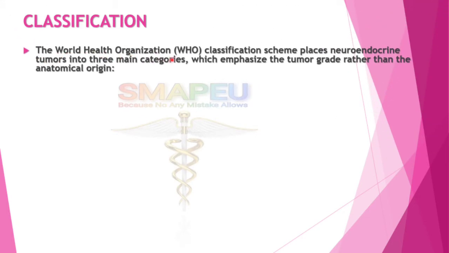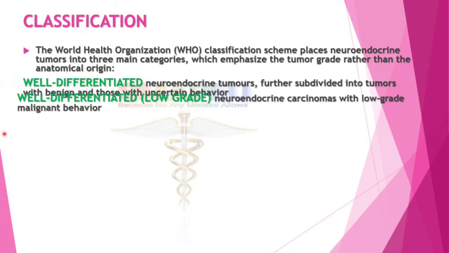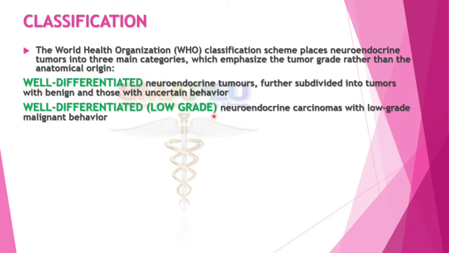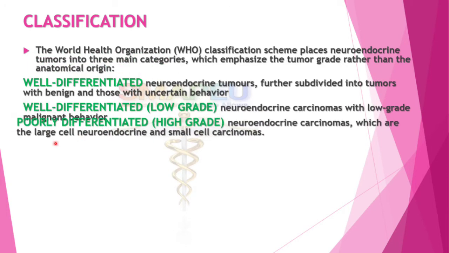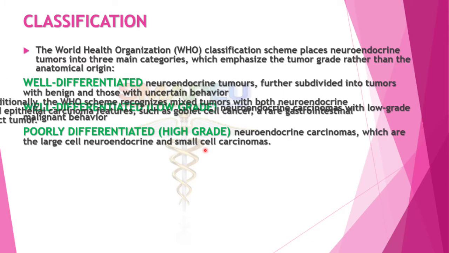The World Health Organization, that is the WHO classification scheme, places neuroendocrine tumors into three main categories, which emphasize the tumor grade rather than the anatomical origin. First, well-differentiated neuroendocrine tumors, which are further subdivided into tumors with benign and those with uncertain behavior. Second is well-differentiated low-grade neuroendocrine carcinoma with low-grade malignant behavior. Third is poorly differentiated or high-grade tumors. These are the large cell neuroendocrine and small cell carcinomas.